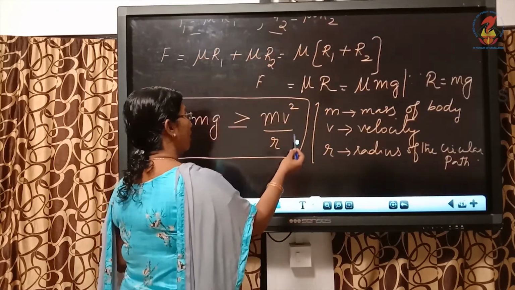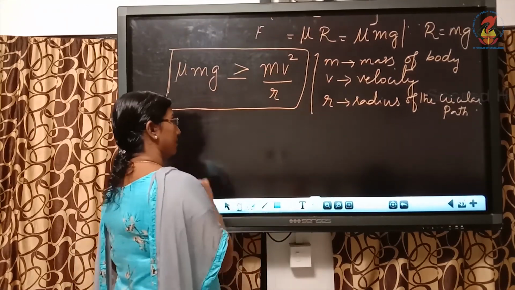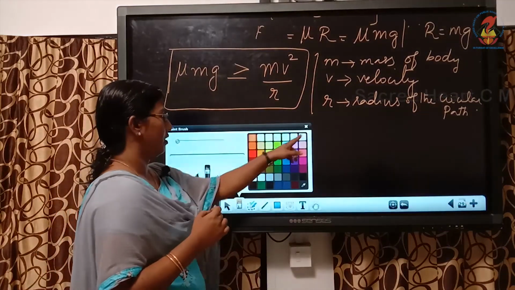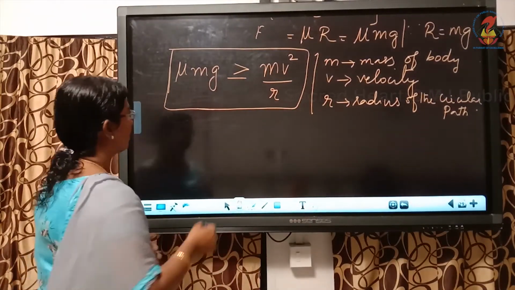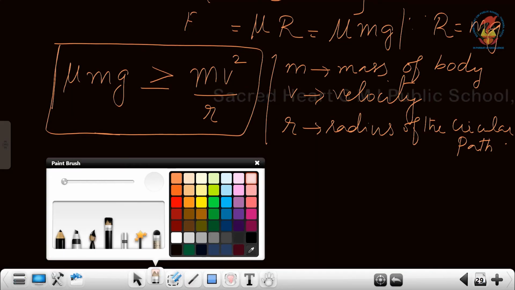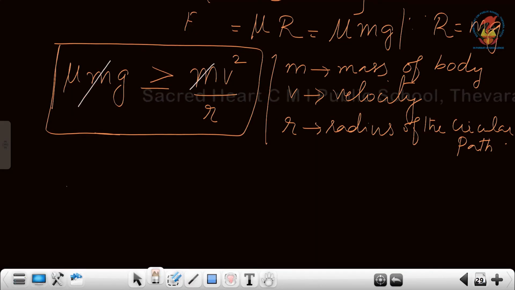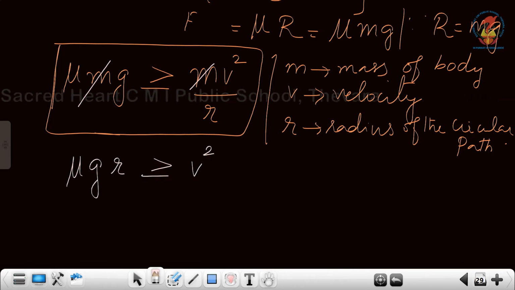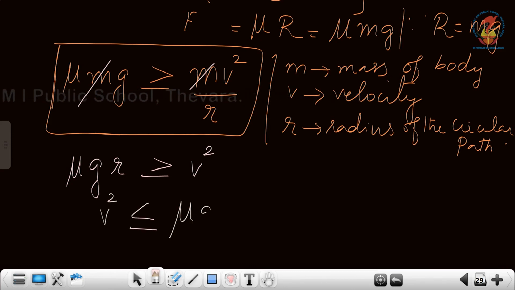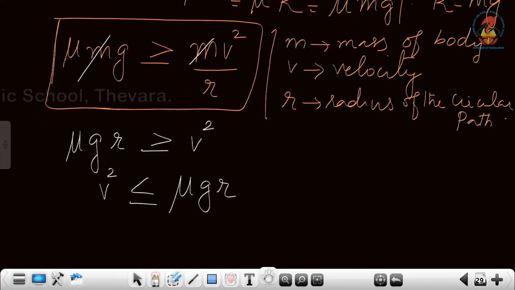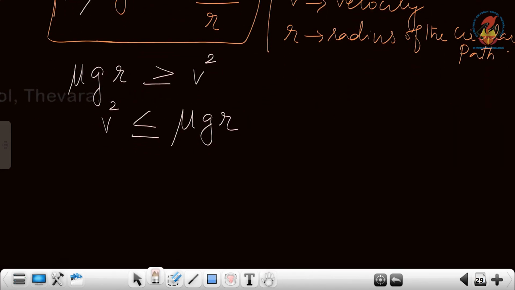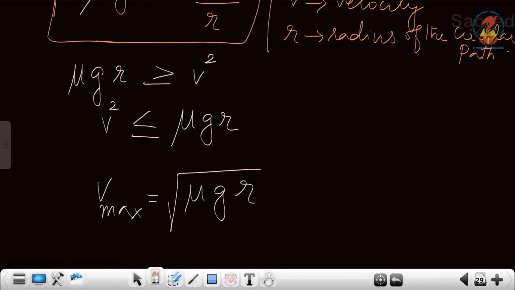Now we are going to find out what is the velocity with which the vehicle has to travel so that no accident occurs. So what I am going to do is cancel m from both sides. I will get mu g r should be greater than or equal to v square, or v square should be less than or equal to mu g r. The maximum velocity with which the vehicle can travel, we call it v max, is equal to root of mu g r.